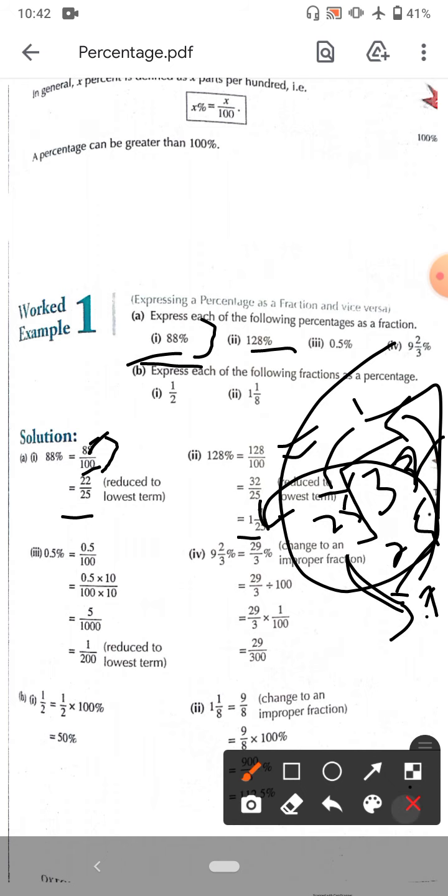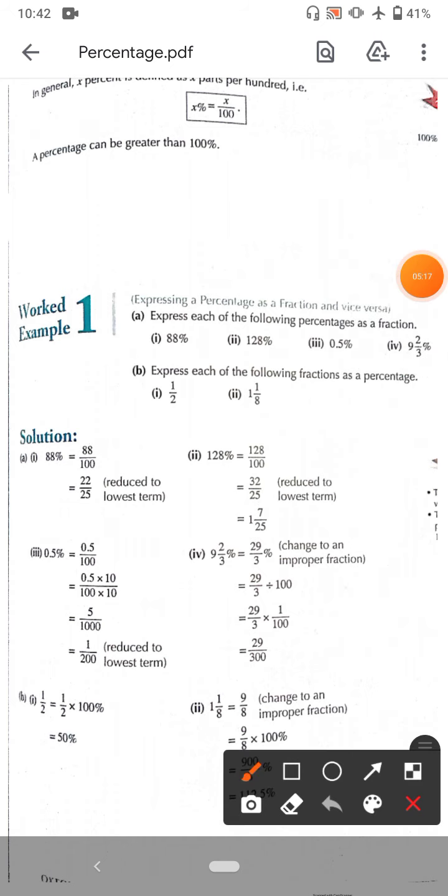So next we get 0.5%. Same is the thing, 0.5 by 100. Now for the point, simply we have 0.5. You can write it as, if we remove the point here, a 10 will be added down, so it means 5 by 1000. So it means 1 by 200. So this is the lowest form. 5 by 1000 means 5 1s are 5 and 5 200s are 1000.